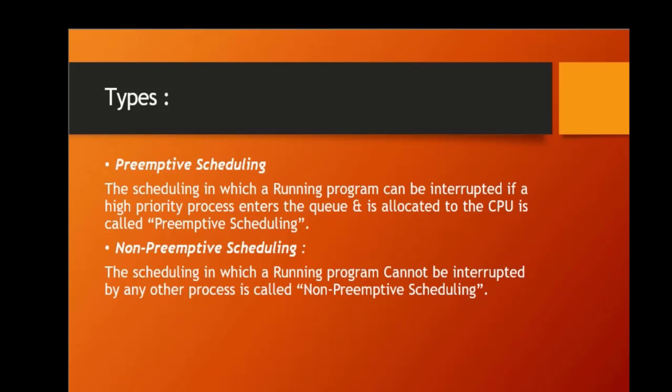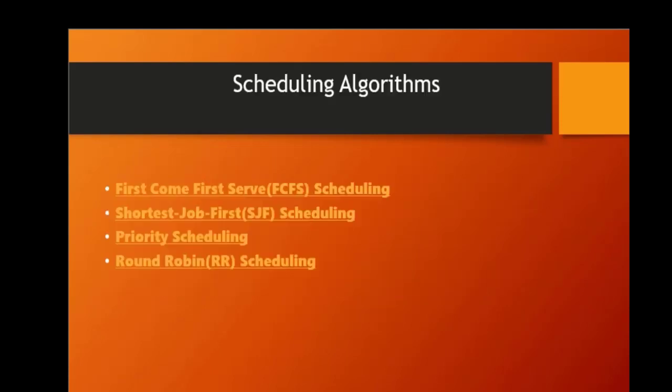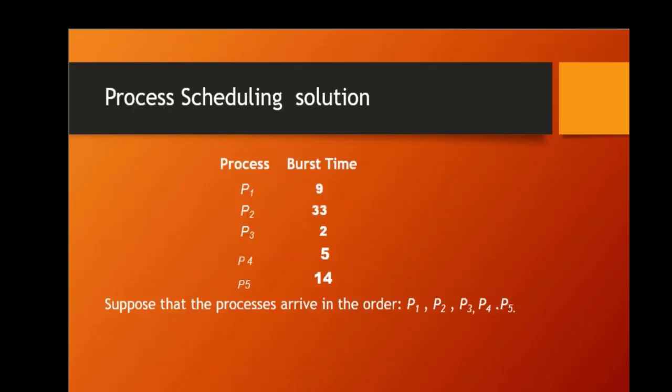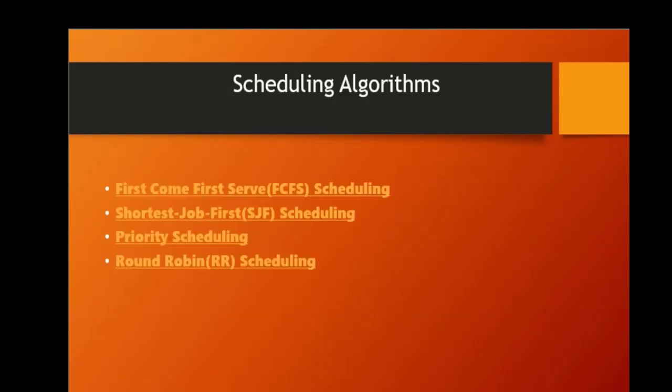The scheduler's implementation depends on the scheduling algorithm being used. For example, the FCFS algorithm is implemented using a simple queue data structure, where processes are added to the end of the queue and removed from the front. The round-robin algorithm is implemented using a circular queue data structure, where each process is assigned a time quantum and is placed back in the queue if it does not complete within that time.